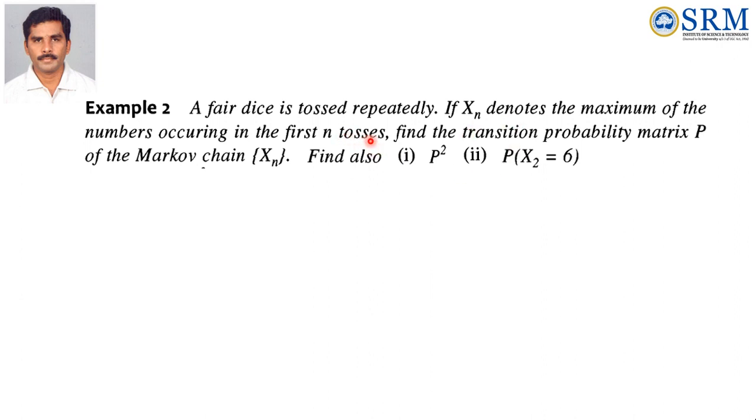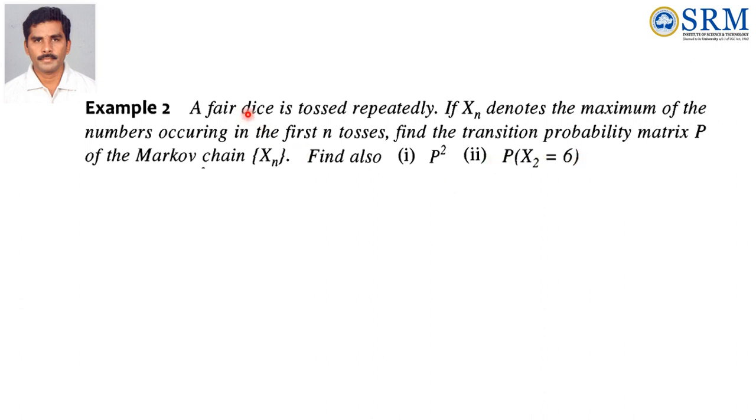In case the numbers in the first n tosses are 2 or 3, the maximum is 3; if they are only 2, then the maximum of the number is 2 only. Find the transition probability matrix P of the Markov chain Xn. Find also P square and the probability of X2 equal to 6.